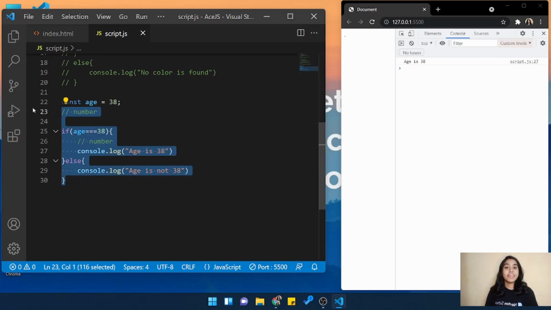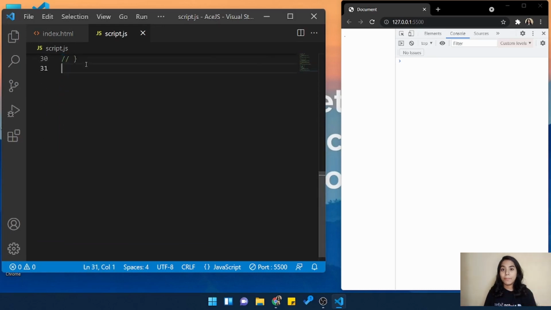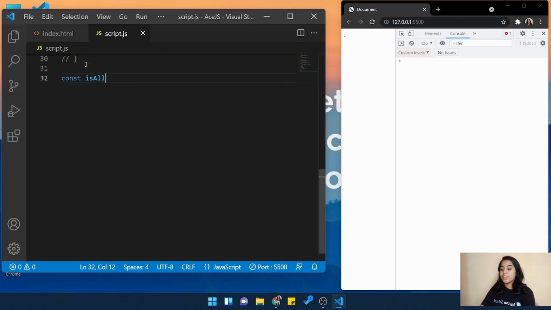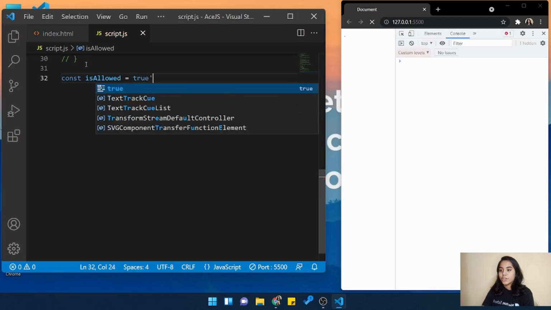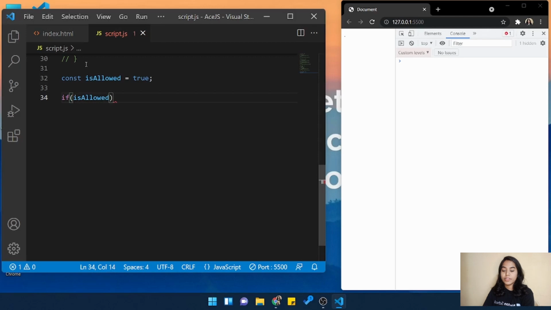So my friends, we have seen different ways how we can use our if else statements. Now let us see one more way. Let me write const isAllowed as true. Here we are using a boolean and we are saying that isAllowed is true.